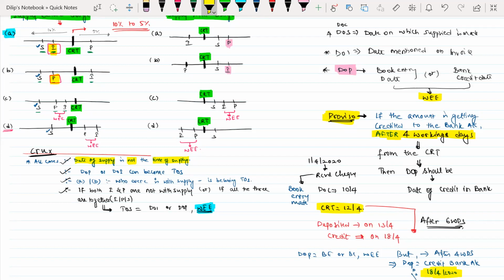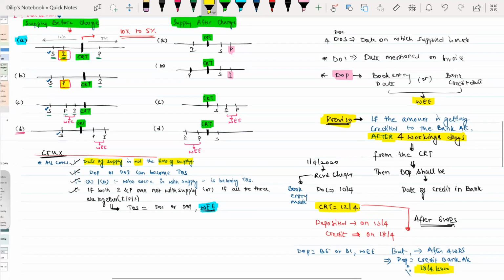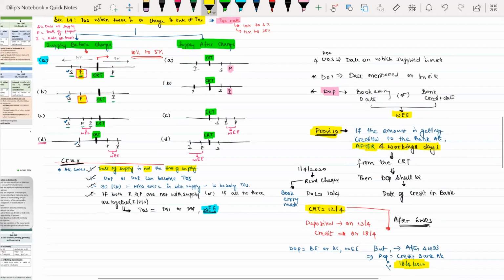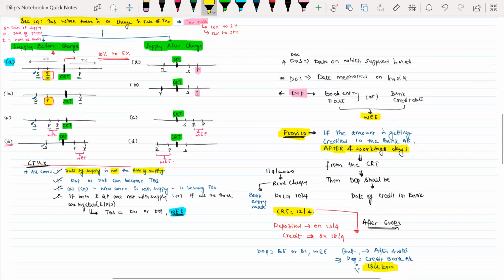Is this clear to you all? So this is all about the time of supply in one page when there is a change in rate of tax. I hope you understood it.